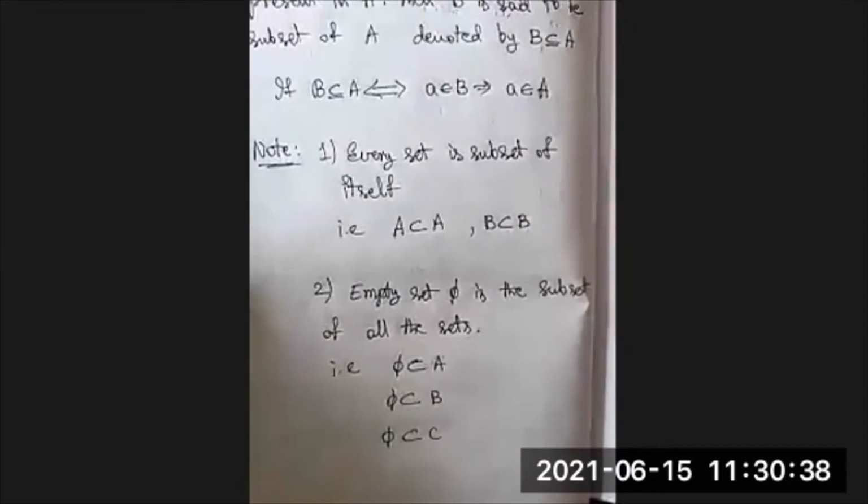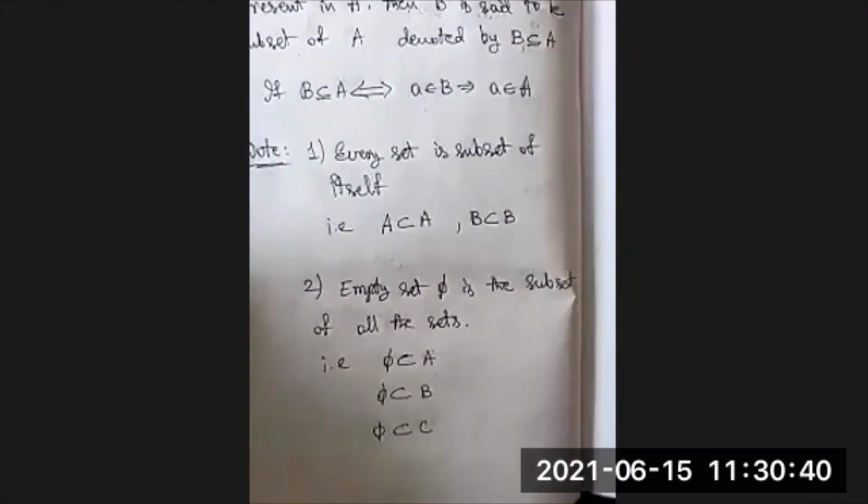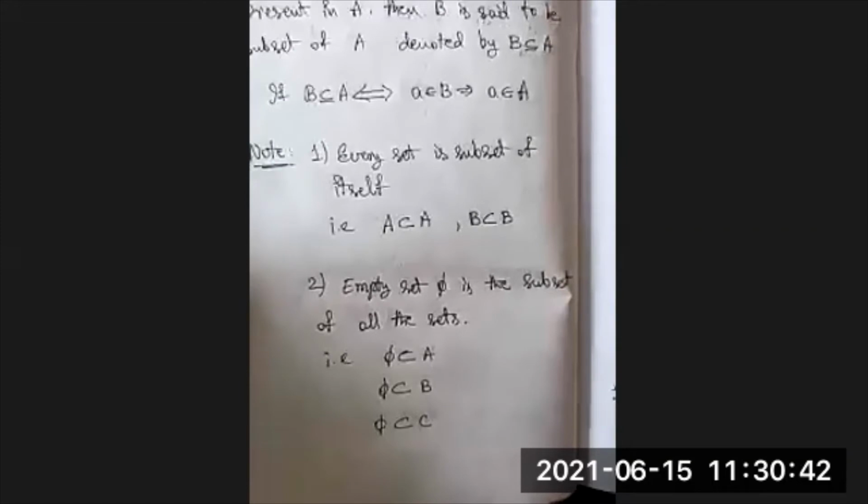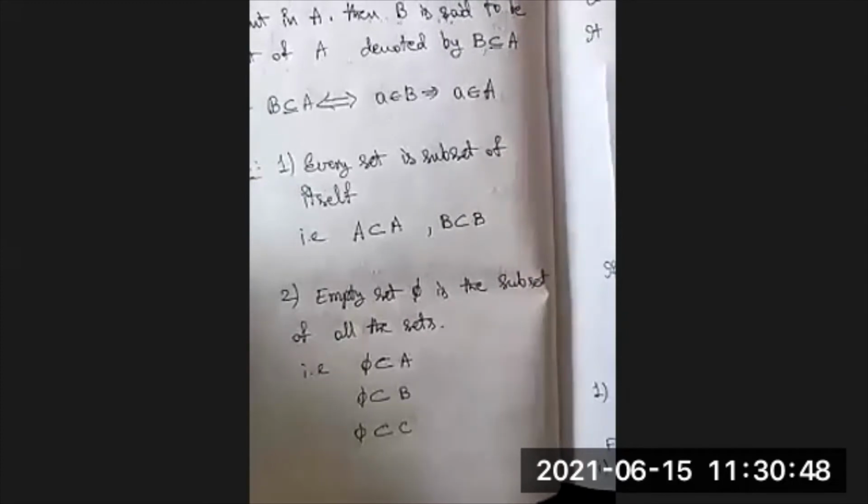First point is every set is a subset of itself. That is A is a subset of A, B is a subset of B, since all the elements of A are also present in A. In such a way, A is a subset of A, B is a subset of B.